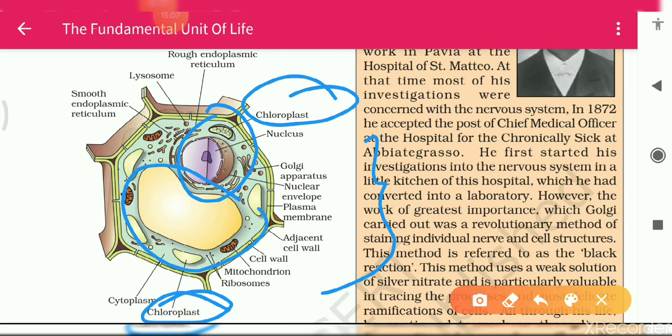Large vacuoles are present in plant cells. That's why the nucleus is always at the side. But in the case of animal cells, the nucleus is present in the center. And in plant cells, the cell wall is present, and in animal cells, the cell wall is absent. There are only a few differences between plant cells and animal cells.